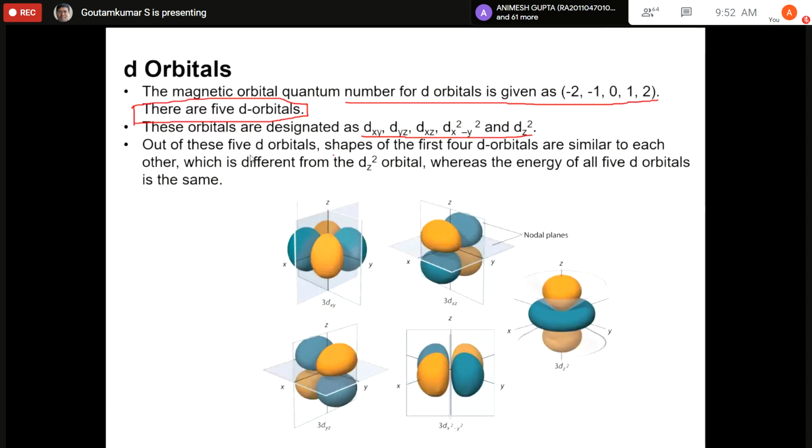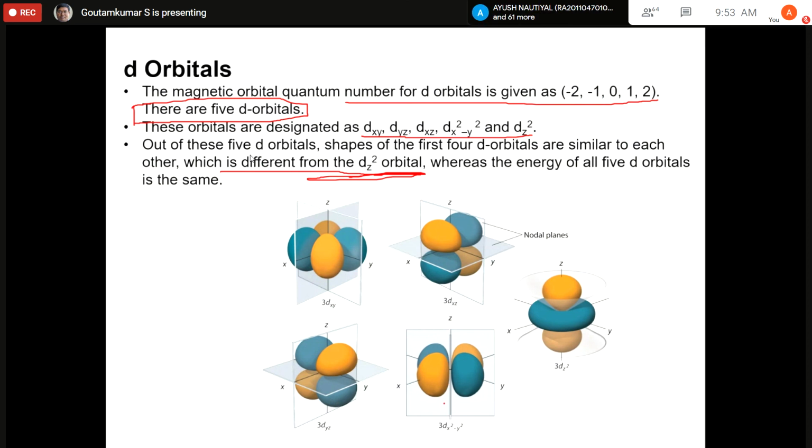Out of these 5 d orbital shapes, the first 4 d orbitals are similar to each other, and only the shape of the dz square is different. So when we talk about dxy, it is on the xy plane. Dxz is on the xz plane. When we talk about dyz, it is on the yz plane.